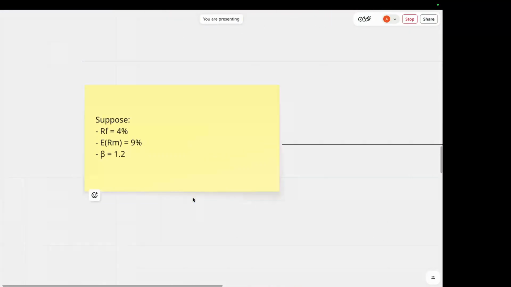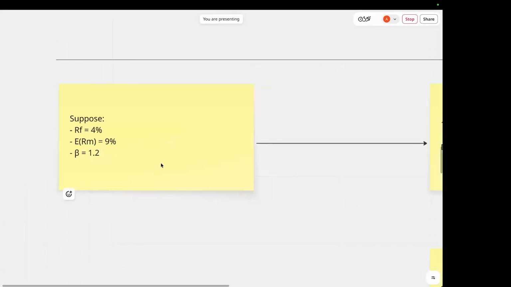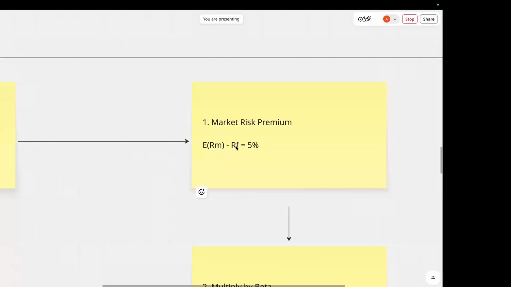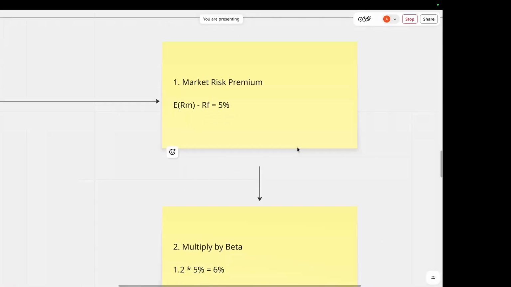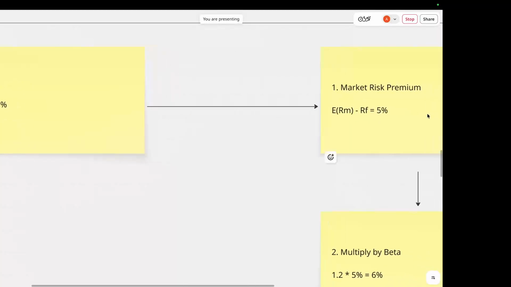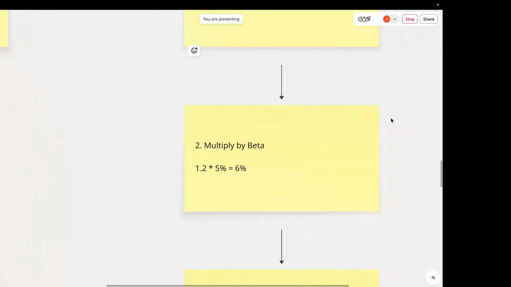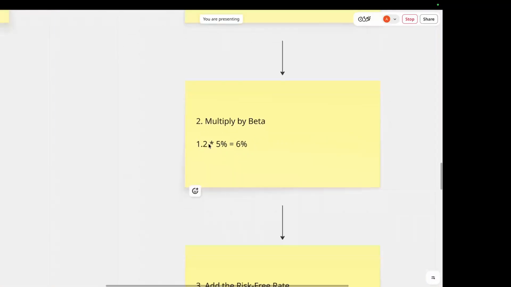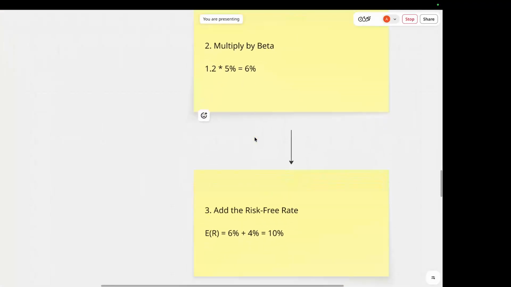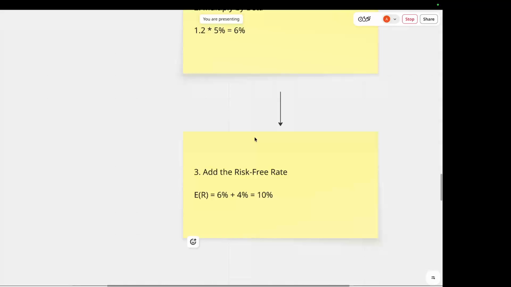So let's put some numbers into this equation and do a worked example. Suppose the risk-free rate is 4%, suppose the expected market return is 9%, and suppose our stock has a beta of 1.2. If we first calculate the market risk premium here, we would do 9% minus 4%, which is equal to 5%. We would then multiply this by the beta, 1.2, so 1.2 times 5% equals 6%. And finally, we add the risk-free rate, and this gives us an expected return of 10%.